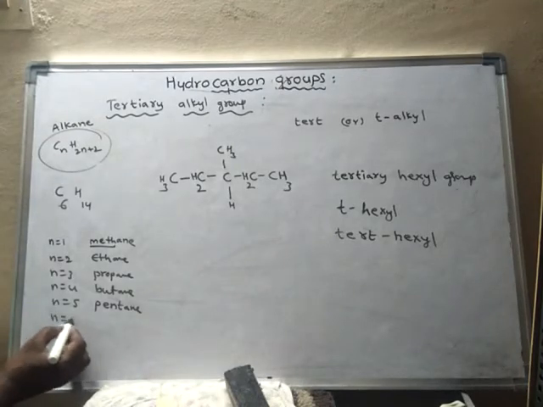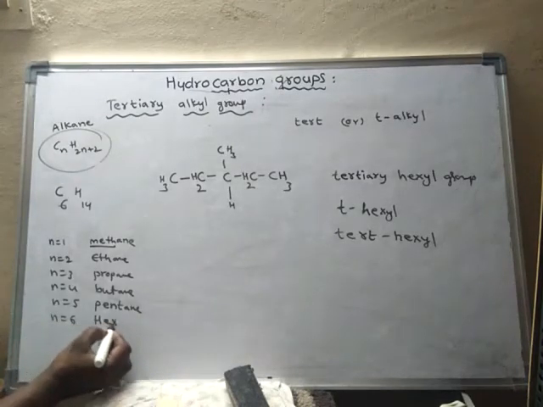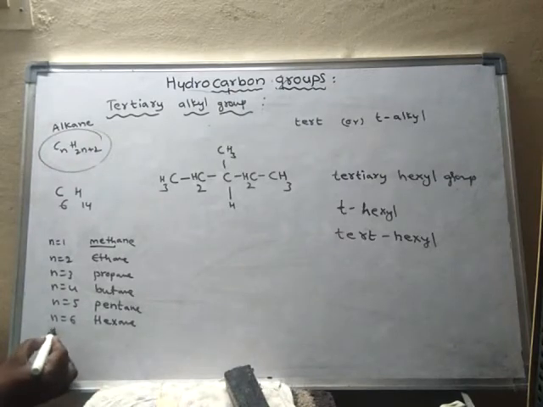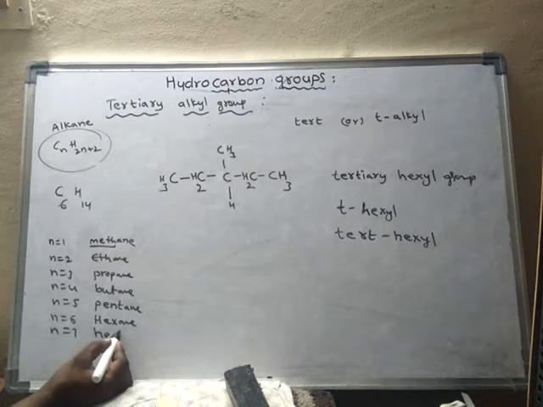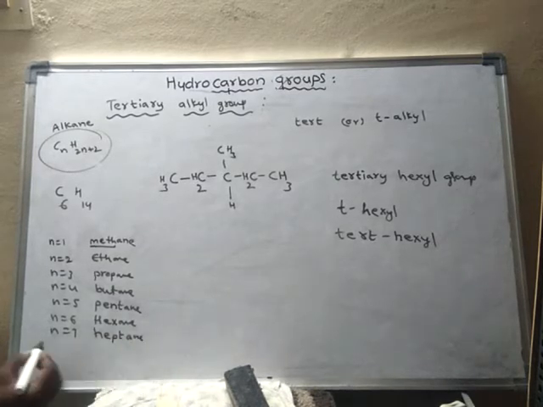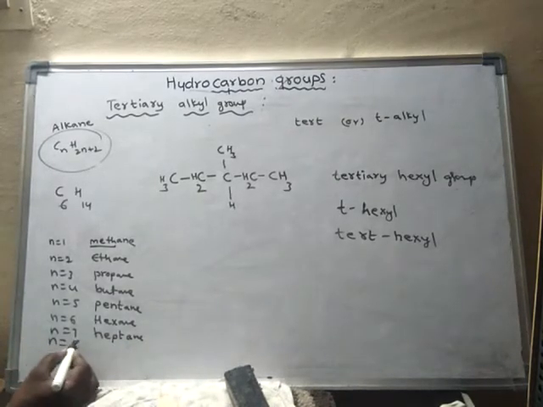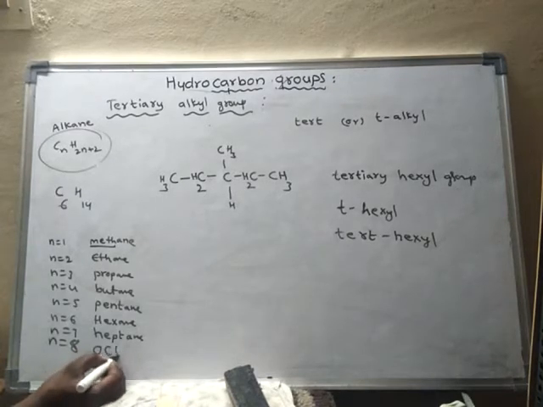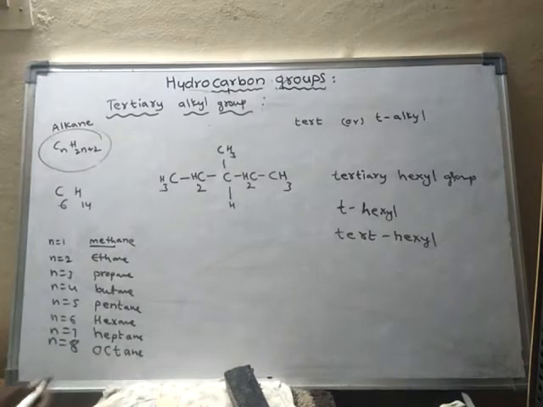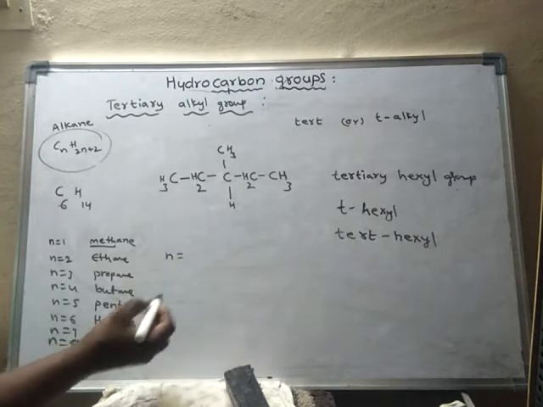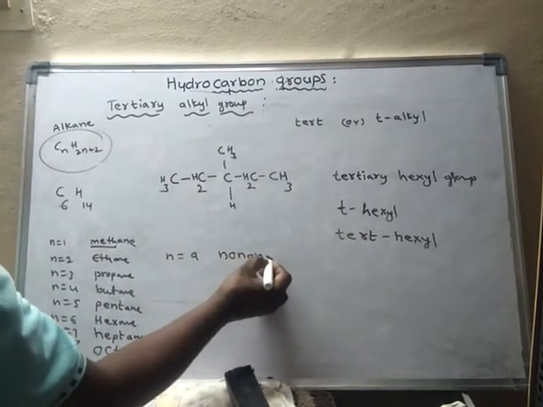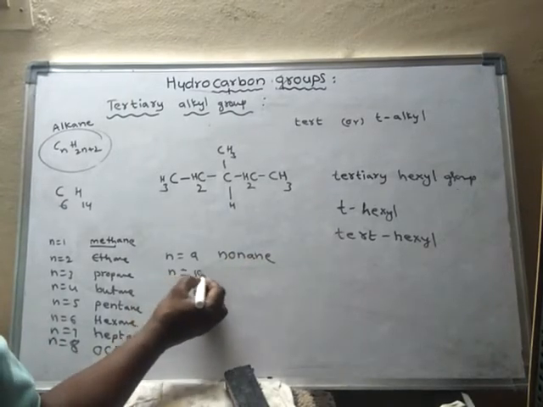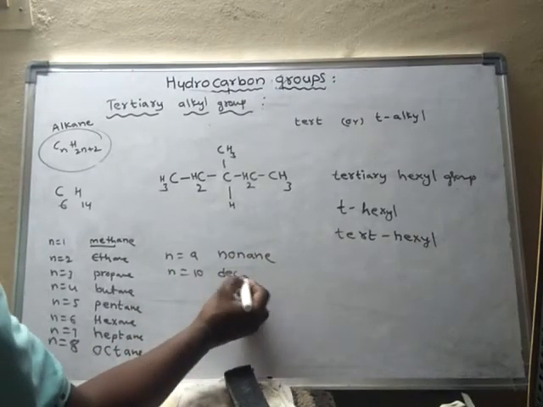If n is equal to 6, hexane. If n is equal to 7, heptane. If n is equal to 8, octane. If n is equal to 9, nonane. If n is equal to 10, decane.